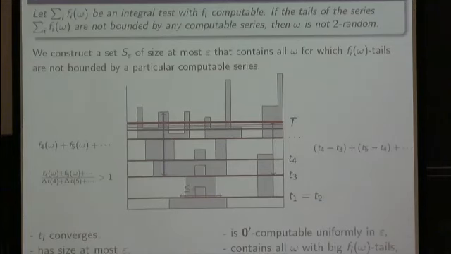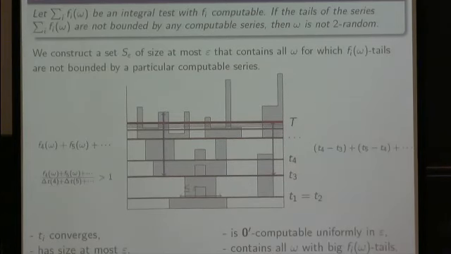And then the last thing we need to say is that if f converges slowly, if the tails of f for some omega are bigger than any computable function, then at some place our buildings are above level T. Why is this? Here we sum up just the tail, so we drop the substance, and we get just a sum of the tails of f, and we compare it to the levels of the floor, but this is just a computable sequence.